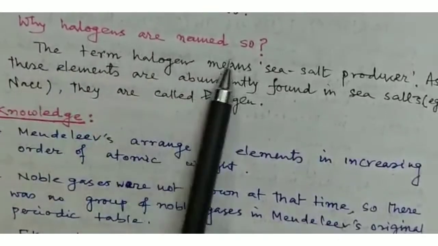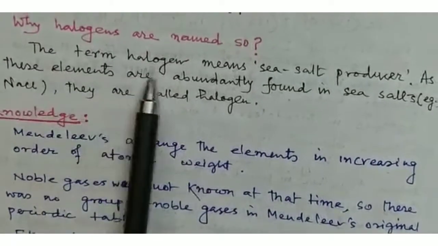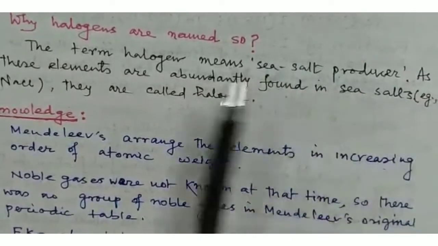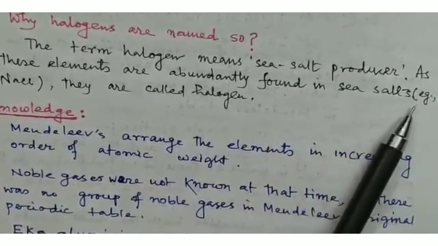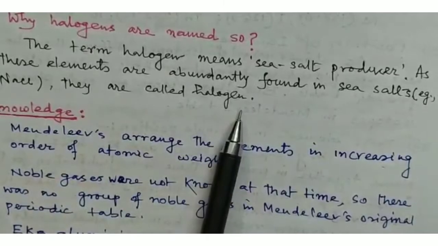Why are halogens named so? The term halogen means sea salt producer. As these elements are abundantly found in sea salt, for example sodium chloride, they are called halogens.